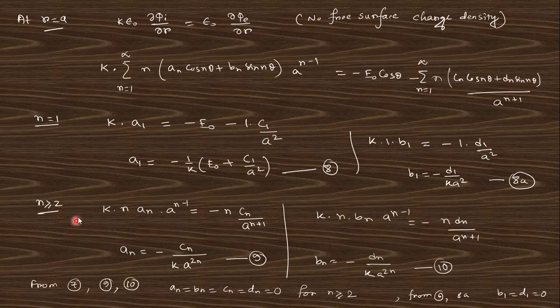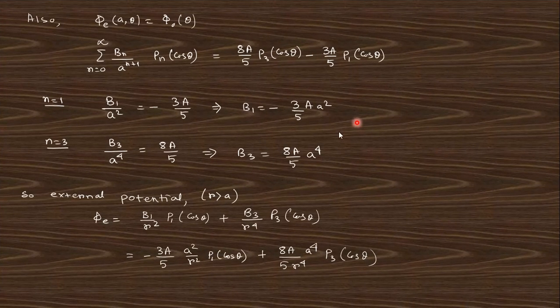And at r equals a, there is no free charge density, that's why these two are equal. So if you take this derivative at r equals a, you will get this relation. For n equals 1, you can see a1 equals like that, and for n equals 2 is that. Okay, and the other part will be like that. So from this equation 7,